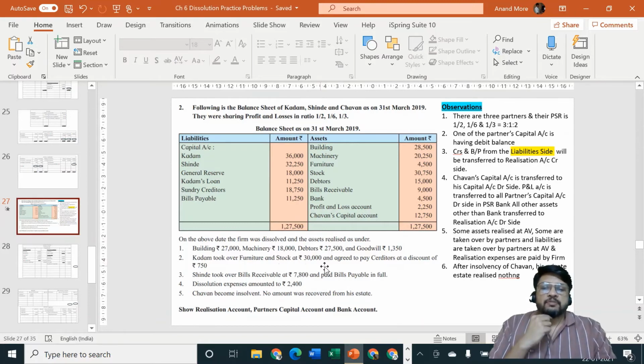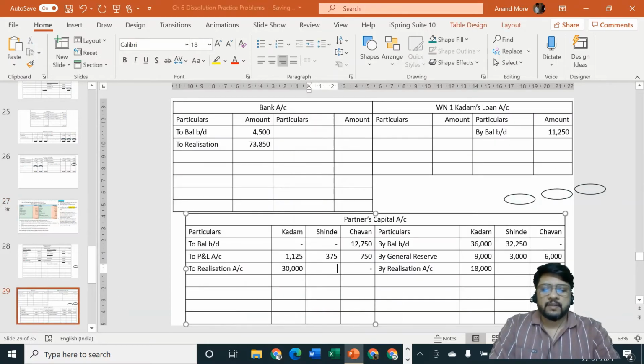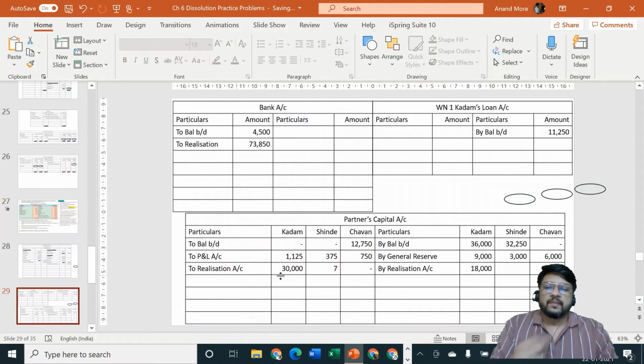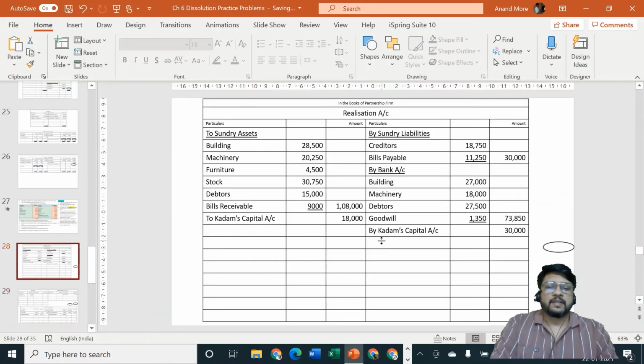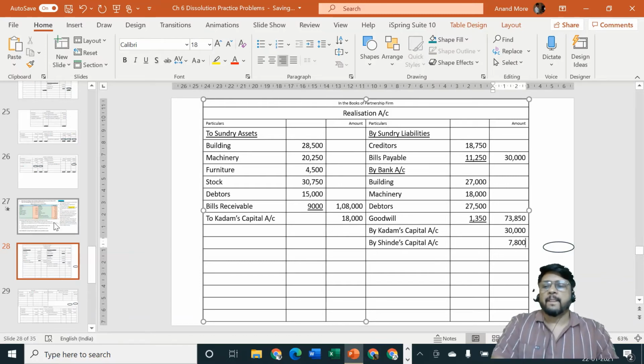Shinde took over bills receivable at rupees 7,800 and paid bills payable in full. So Shinde is the receiver and bills receivable are going out. So debit the receiver, Shinde's capital account debit to realization. What is the amount he has taken over? The amount taken over is 7,800, and realization account credit side by Shinde's capital account, 7,800. Okay.